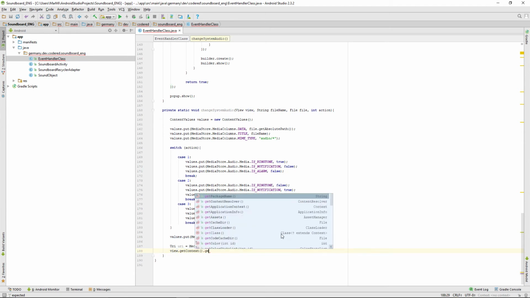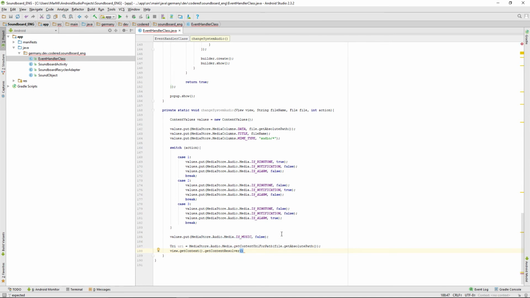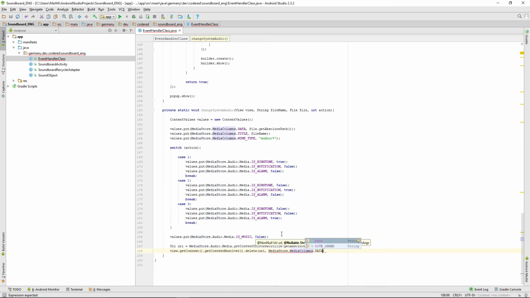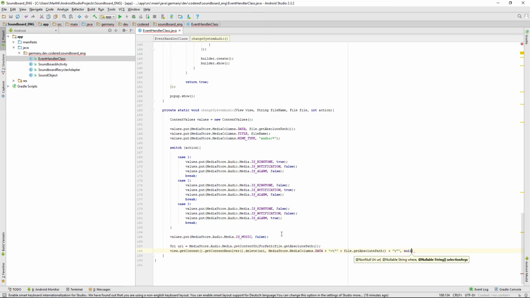So doing that over the context and a content resolver, then just delete URI media store dot media columns dot data, where it is equals to slash or backslash, then another exclamation mark plus file dot get absolute path plus backslash, and the last argument is null.